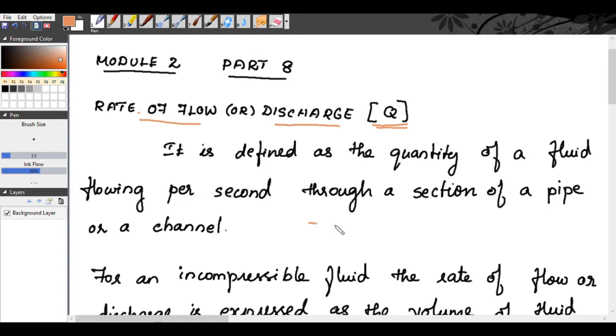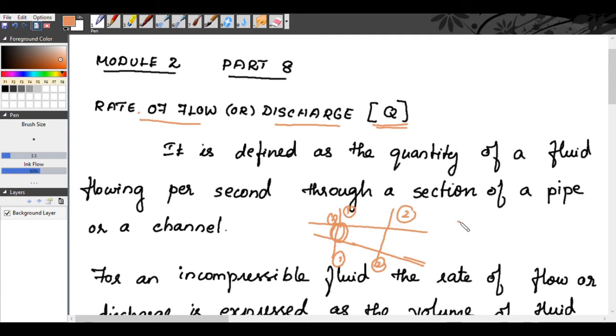So when you take a pipe or a channel, if you consider section 1, how much quantity of the fluid is flowing through this section? That is your discharge. When you consider section 2, how much quantity of water is flowing through section 2?